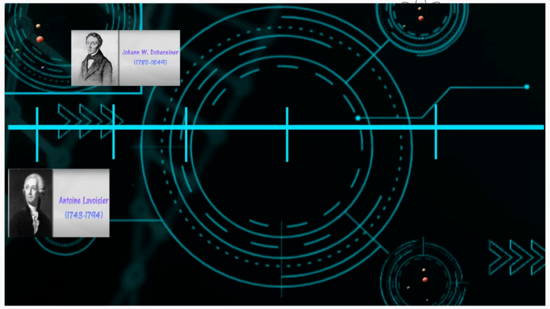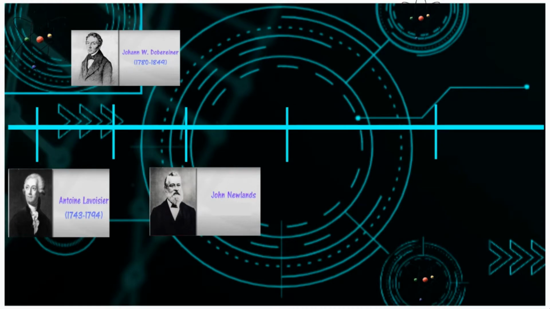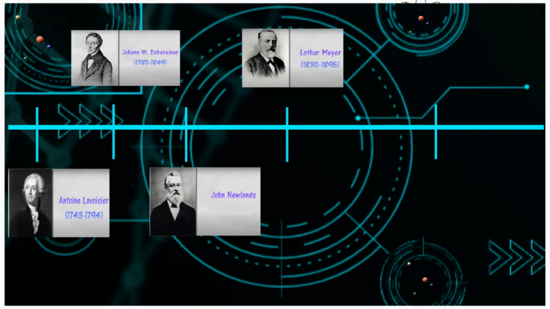After years, John Newland was the first person to devise a periodic table of chemical elements arranged in order of their relative atomic masses. In the year 1830, Lothar Meyer is a chemist who worked for the arrangement of elements by atomic weight and discussed the relation between the atomic weights and the properties of the elements.